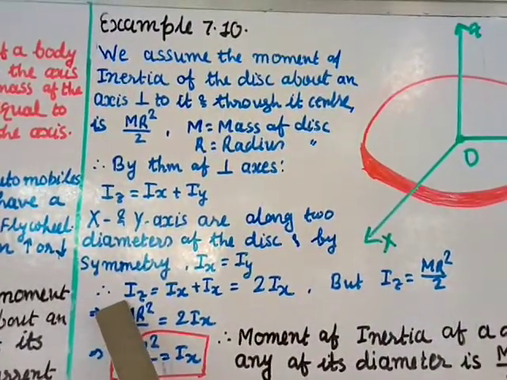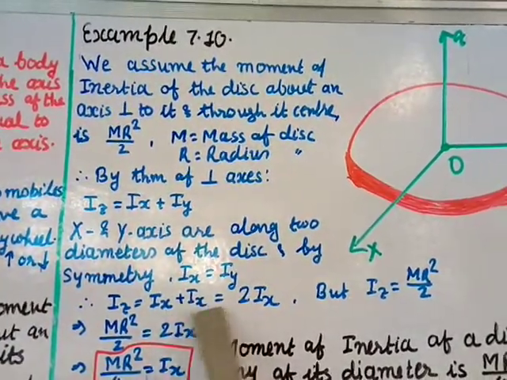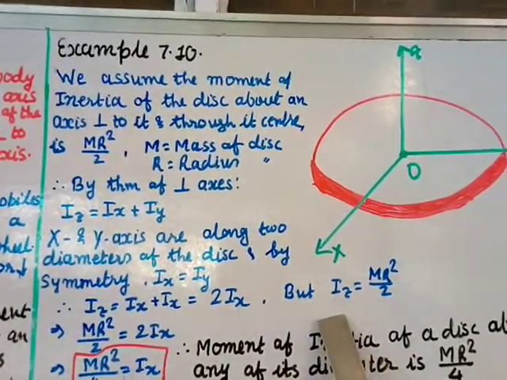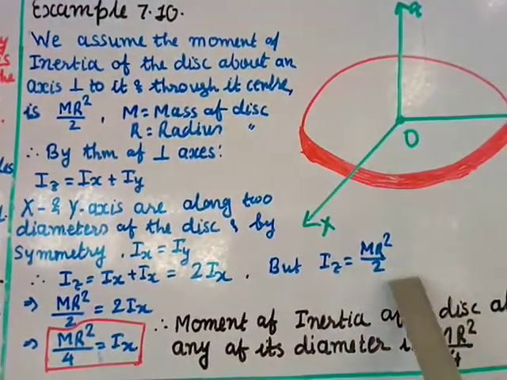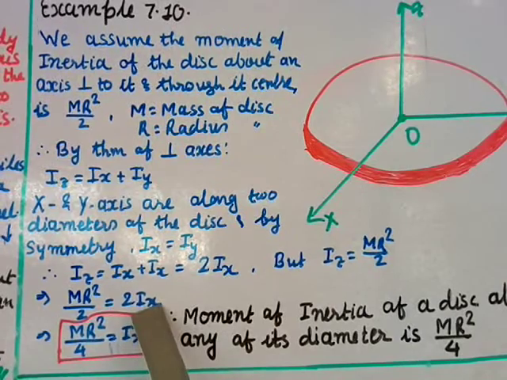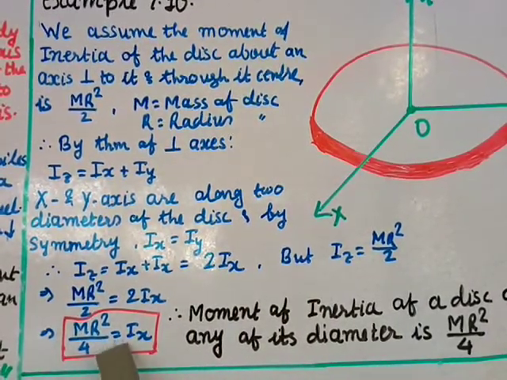So Iz equals Ix plus Ix, which gives you 2Ix. But we already have defined Iz as m r square by 2. So m r square by 2 equals 2Ix. Transferring the 2 across, 2 into 2 gives you 4, so m r square by 4 equals Ix.